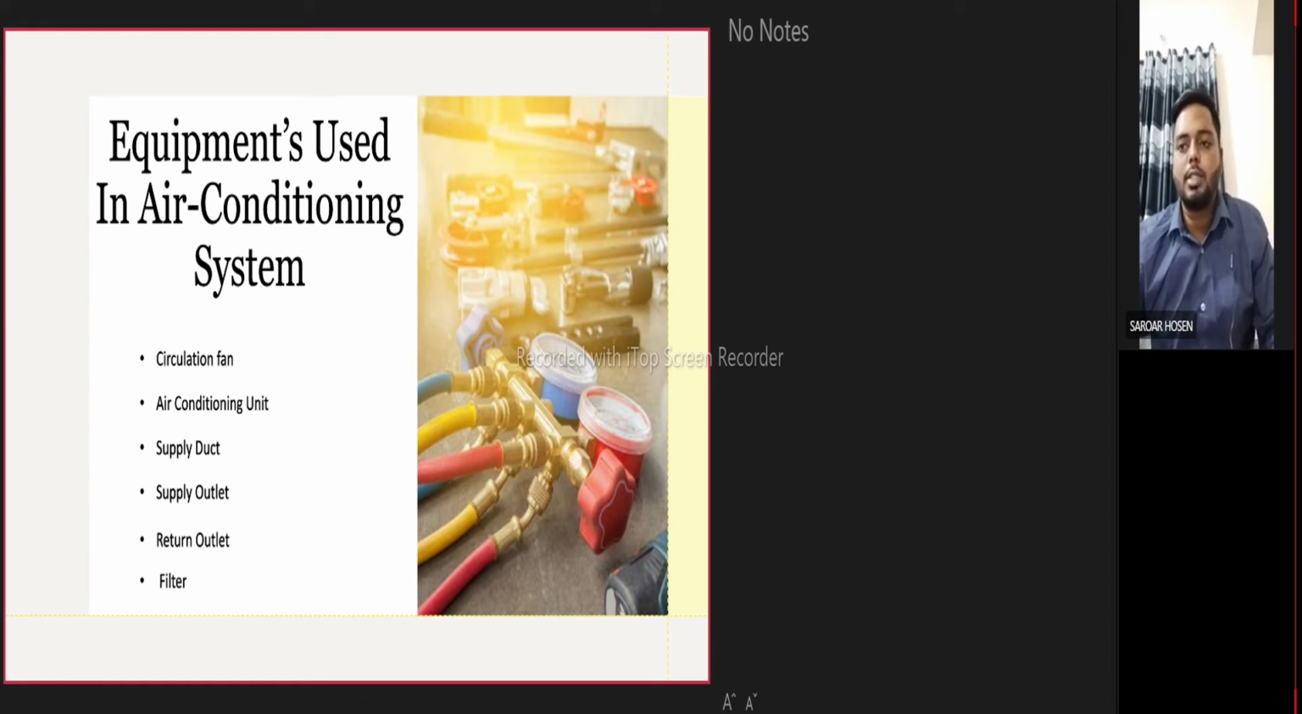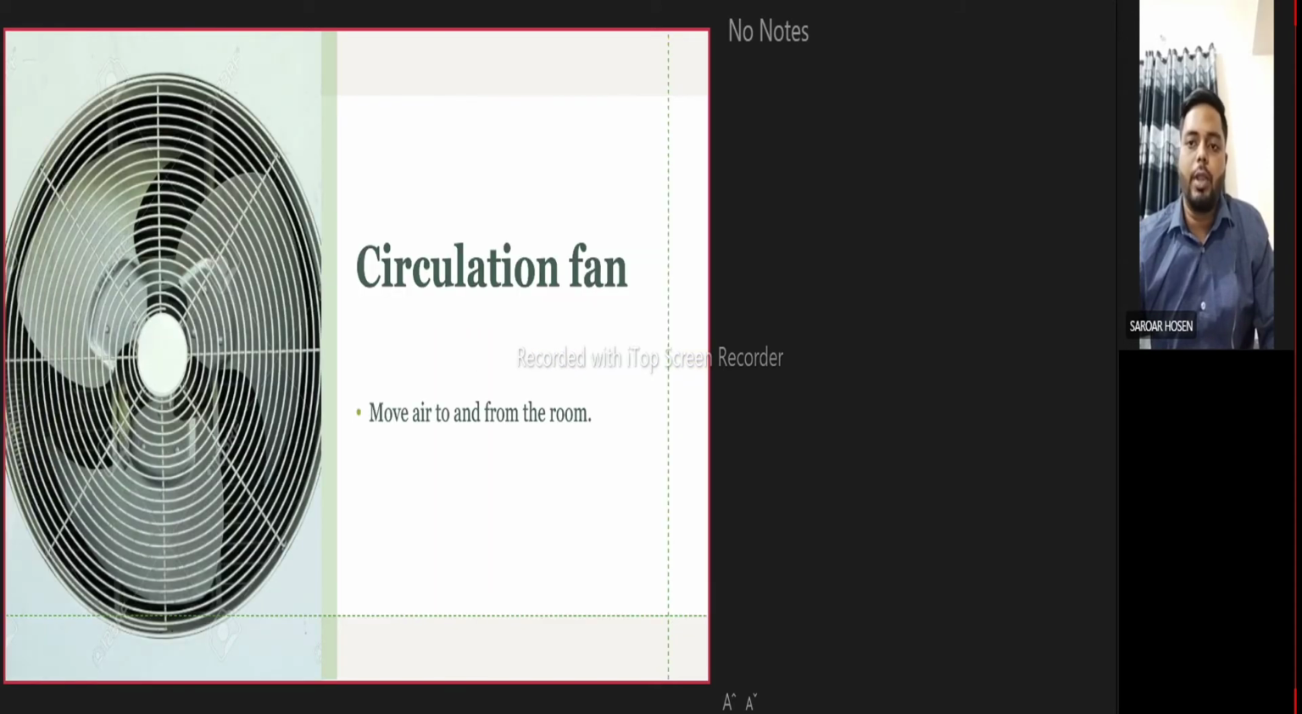There are six major equipment used in air conditioning system: a circulation fan, air conditioning unit, supply duct, supply outlet, return outlet, filter. Circulation fan. Circulation fans are often used to mix indoor air to create a uniform indoor climate. Air conditioning unit fans circulate the cold air coming from the AC much more.